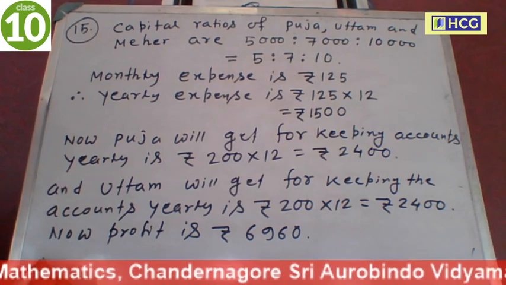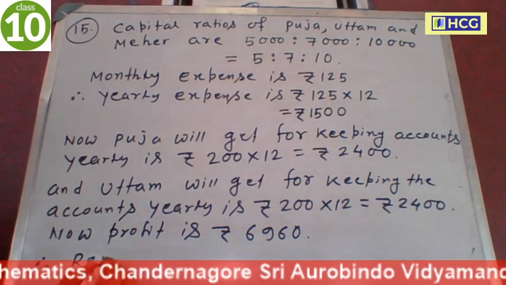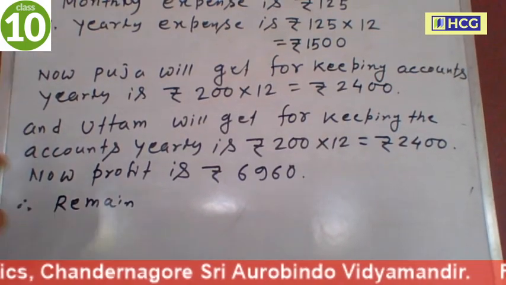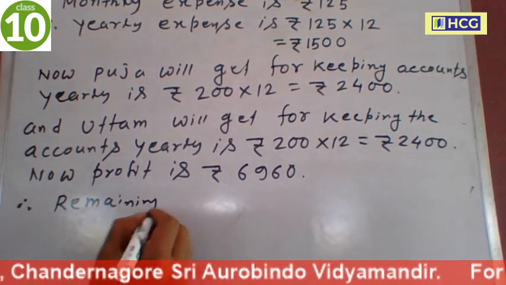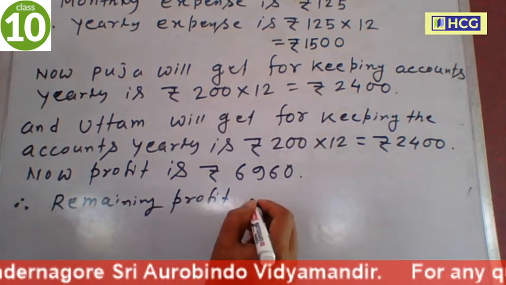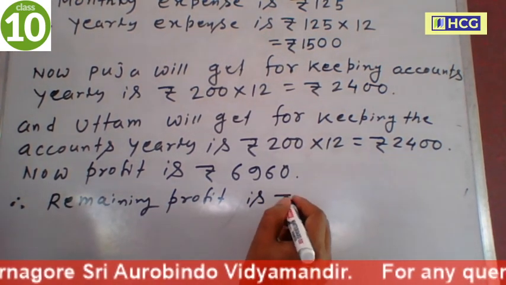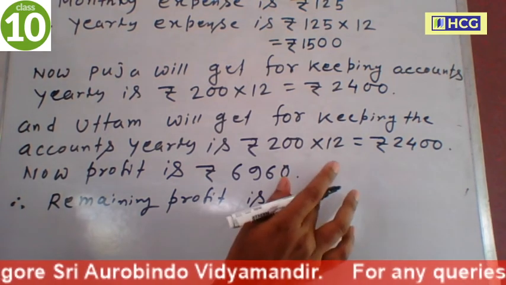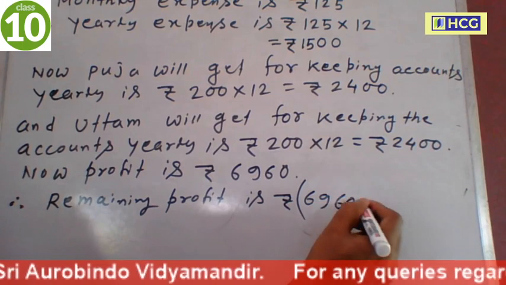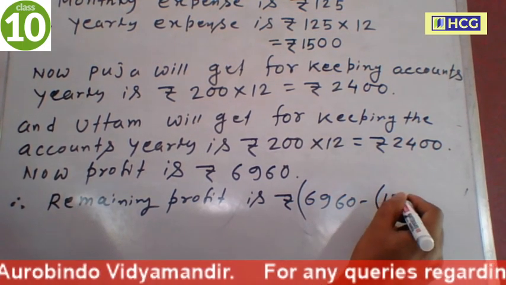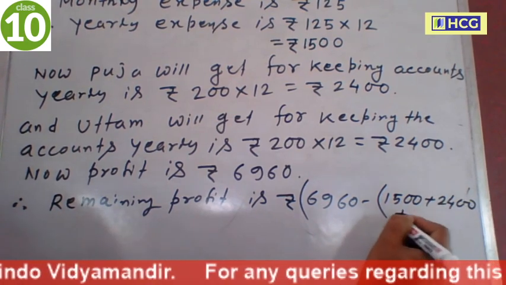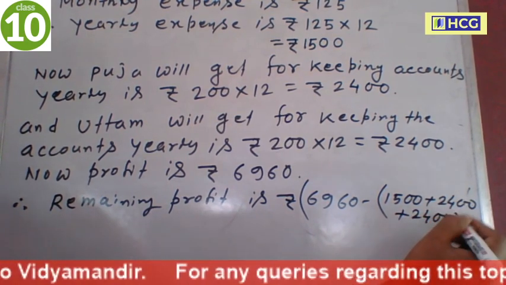So therefore remaining profit is rupees 6960 minus 1500 plus 2400 plus 2400.